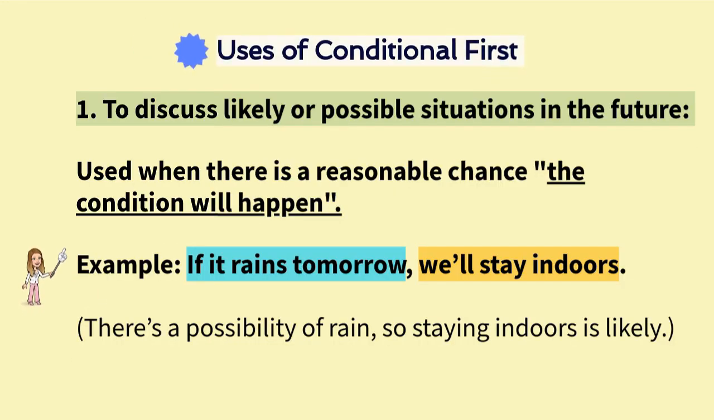Let's look at the uses of the first conditional. It is used to discuss likely or possible situations in the future when there is a reasonable chance the condition will happen. For example, if it rains tomorrow, we'll stay indoors. There's a possibility of rain, so staying indoors is likely.